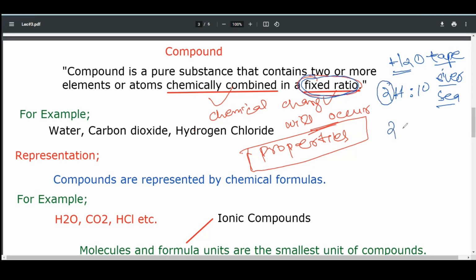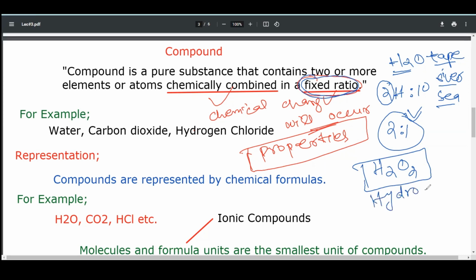This ratio 2:1 is fixed for a compound. We cannot change it. If we change it, the compound will change into another substance, and it will have totally different properties. Like this compound is not water, this is hydrogen peroxide, and it has totally different properties from water by adding only one more oxygen atom.